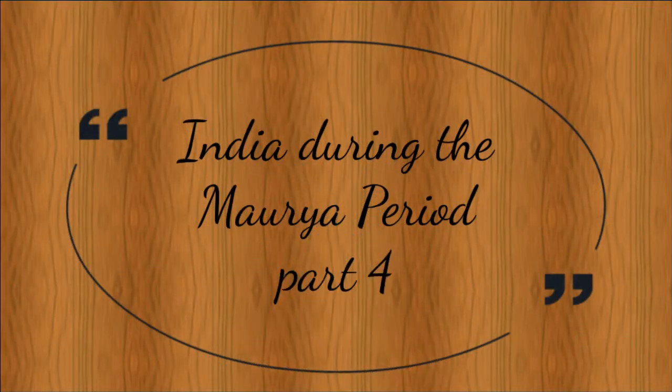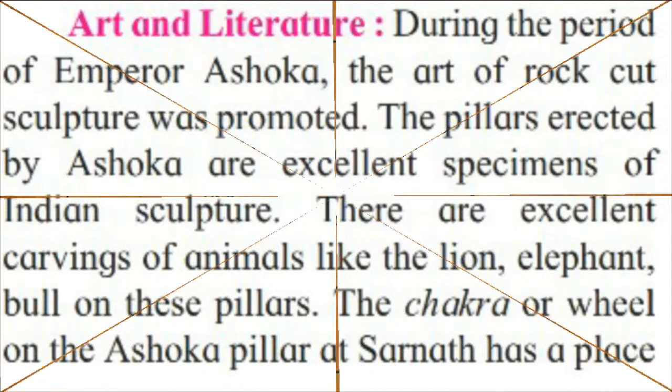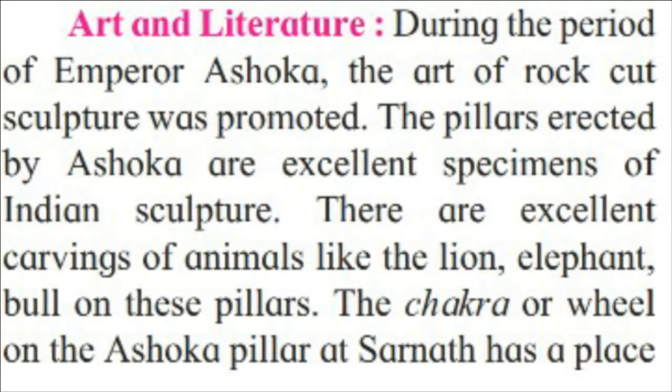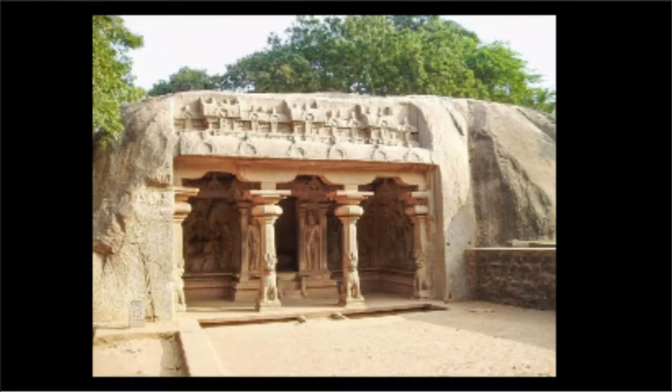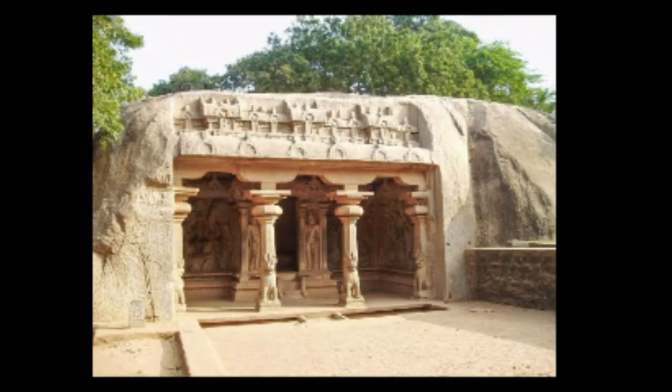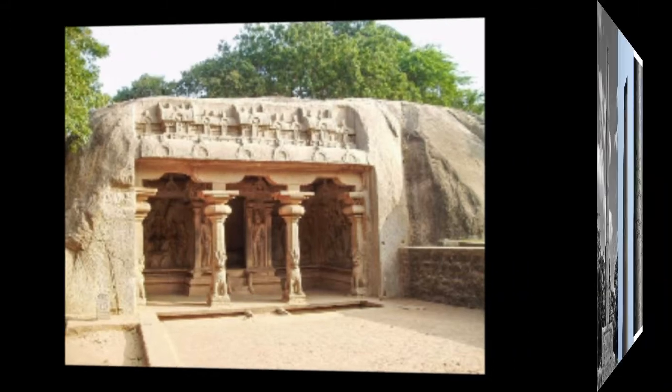Today we are going to continue our 7th chapter, India during the Maurya period, part 4. This is the last video of this chapter, and from this chapter we are going to learn about art and literature. During the period of Emperor Ashoka, the art of rock cut sculptures was promoted. Rock cut sculptures like this were promoted.